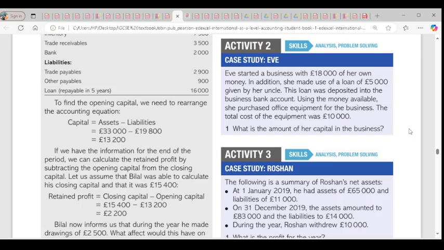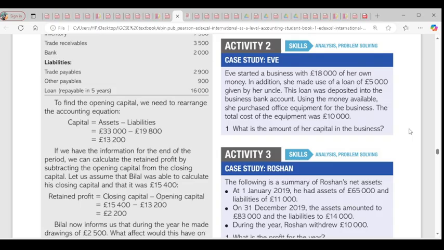So now they said, what is the amount of capital in the business? So the capital is 18,000. The loan was 5,000, which has gone to the bank account. So you debit bank account 5,000. You credit her uncle. Then the equipment purchase was 10,000, which is an asset. So they said we should calculate the amount of our capital. The amount of our capital is 18,000 because she didn't use the amount.